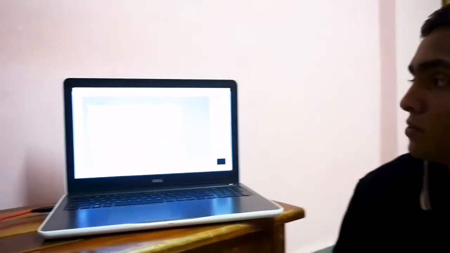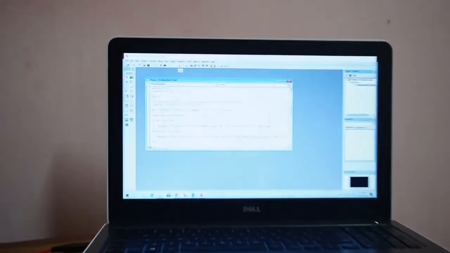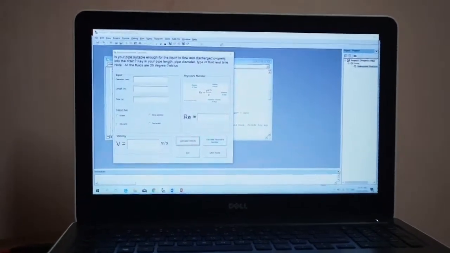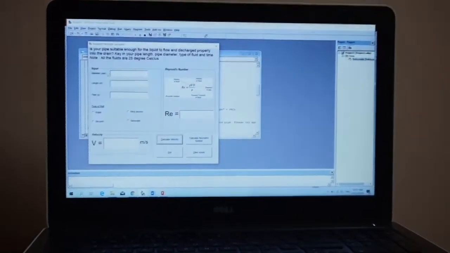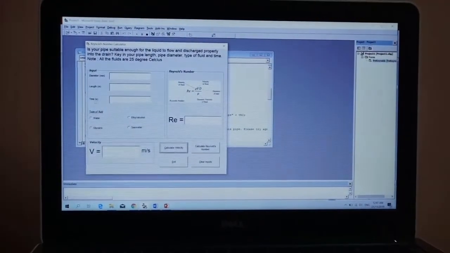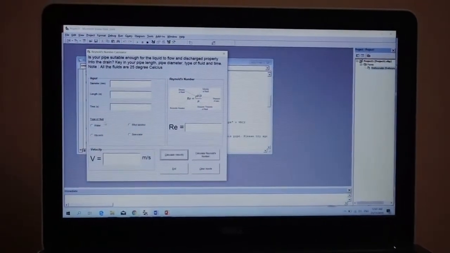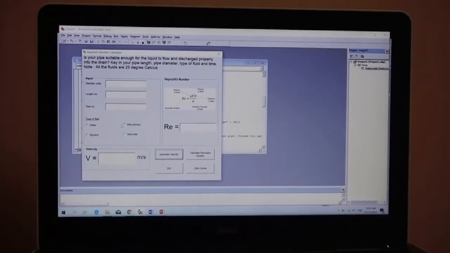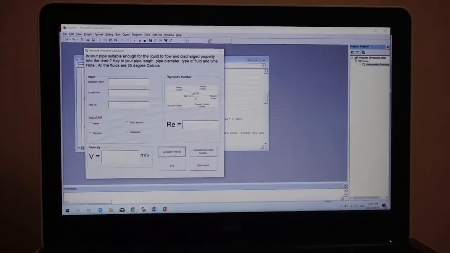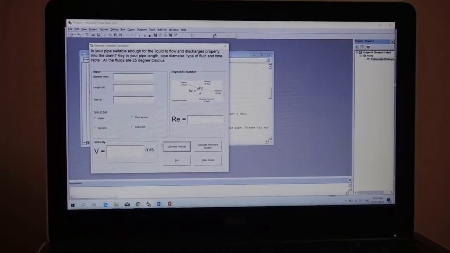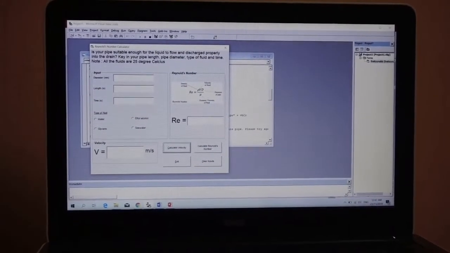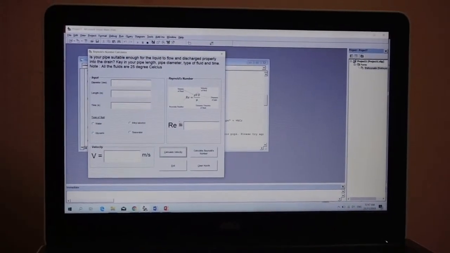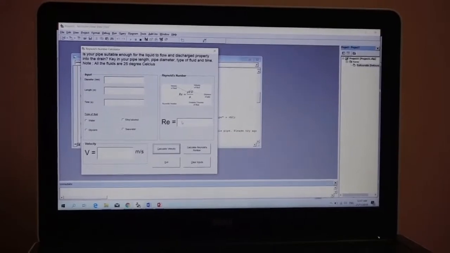Today I'm going to show you how this program works. Okay, we can proceed to the program. First we need to open the program. From the interface here, we need to put the value for the diameter in millimeters, length in meters, and time in seconds. For the next box, we need to choose the type of fluid, which can be water, glycerin, ethyl alcohol, or seawater. After you click the calculate velocity button, the value of the velocity will be shown here. And if you press this button, the value of the Reynolds number will be shown here.